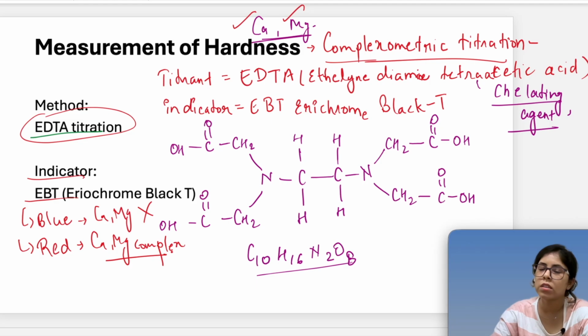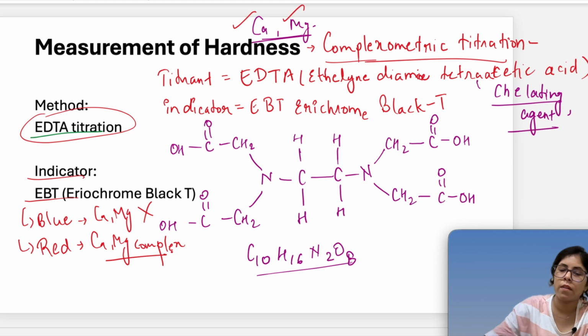So this is how we calculate the hardness. We do the hardness titration basically in the lab.